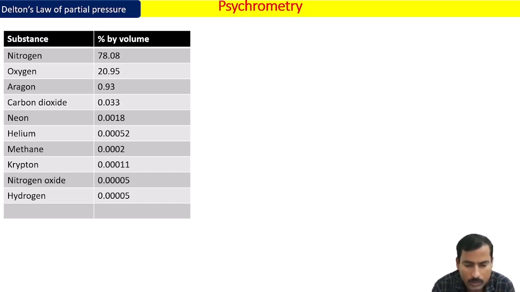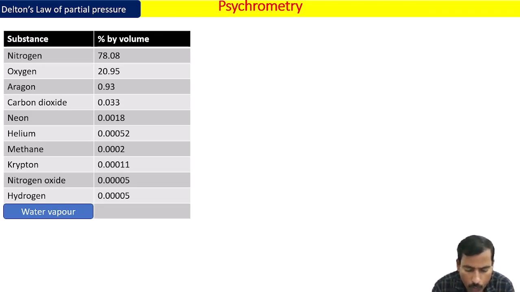Apart from dry air, there is one more gas in the atmosphere which has a very important role in keeping us comfortable or uncomfortable. Its quantity varies from time to time, season to season, or place to place. That is water vapor.